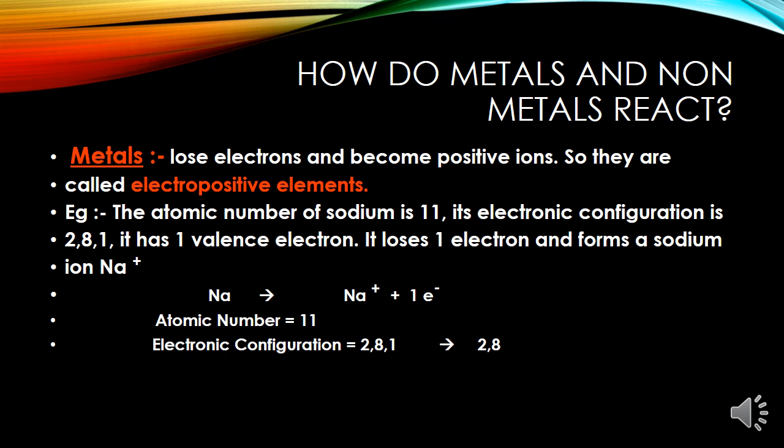So, sodium, as per this electronic configuration, has one valence electron. Now students, you know what is a valence electron? The electron which is present in the outermost orbit of an element. Every element wants to achieve inert gas configuration as noble gas. So sodium, which has one valence electron, loses one electron and forms a sodium ion. Metals are electropositive because they lose electrons to become cations.